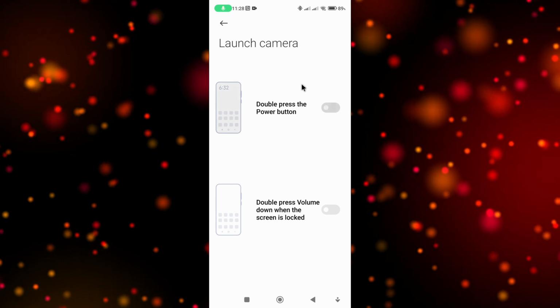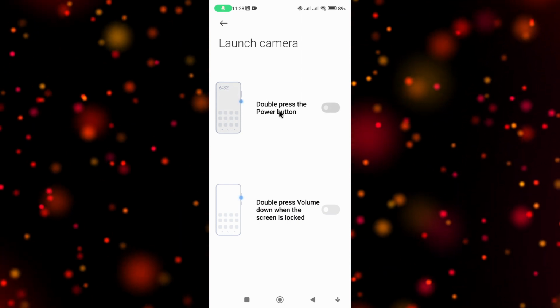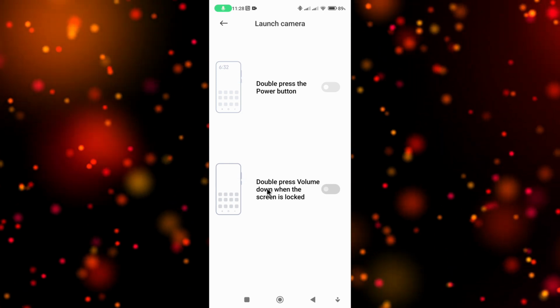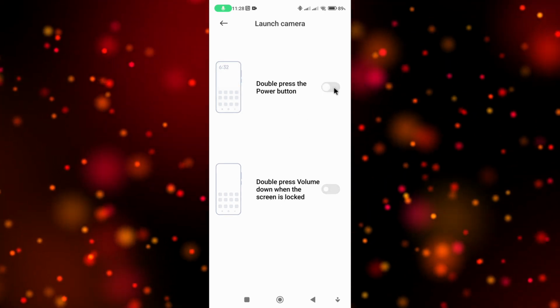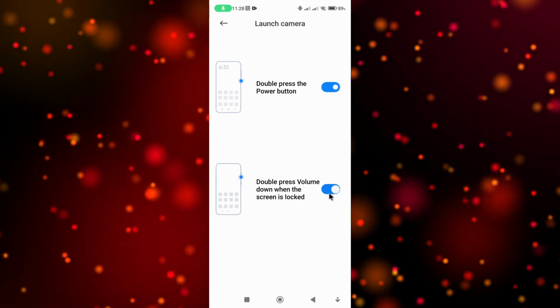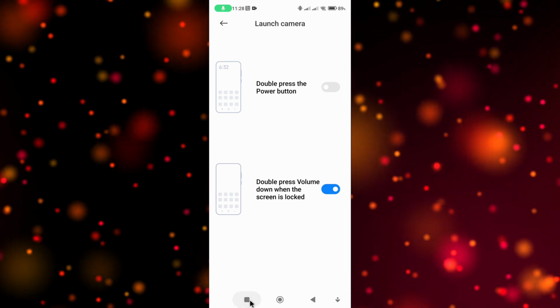And then it gives you two options. You can either double press the power button to bring up the camera, or you can double press the volume down key when the camera screen is locked. So you can enable both of these options, or just one or the other. Personally, I just prefer the volume button. Once that's done, you can then close that.